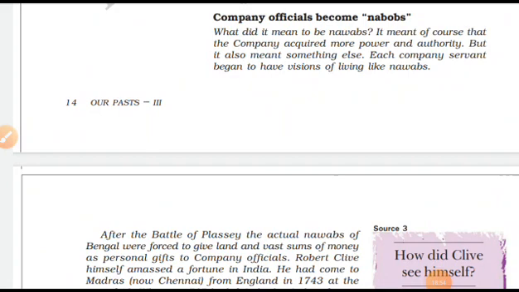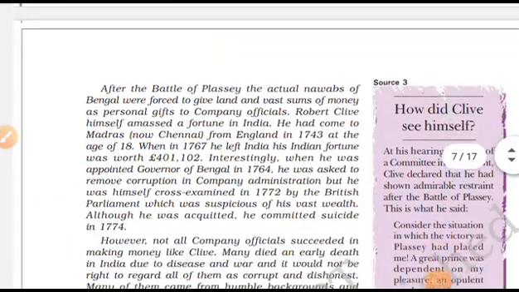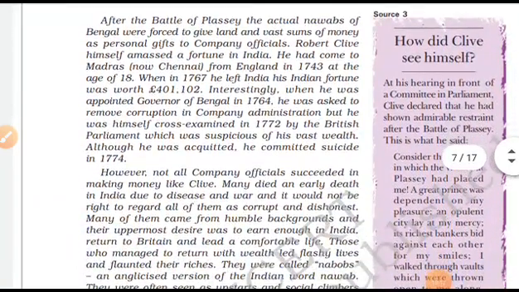So company officials became Nabobs. What did it mean to be Nawabs? It means, of course, that the company acquired more power and authority, but it also means something else. Each company servant began to have a vision of living like Nawabs. So guys, they started thinking that these people are living like a Nawab, so they tried to make themselves Nawabs and accepted the lifestyle of a Nawab.